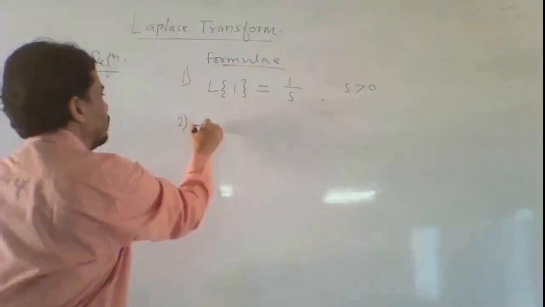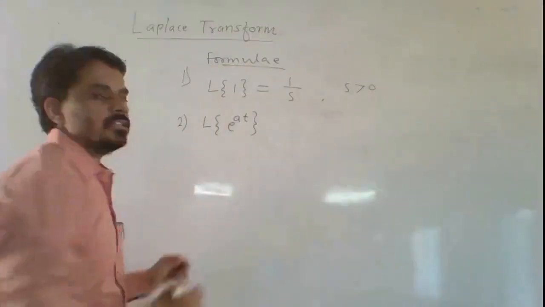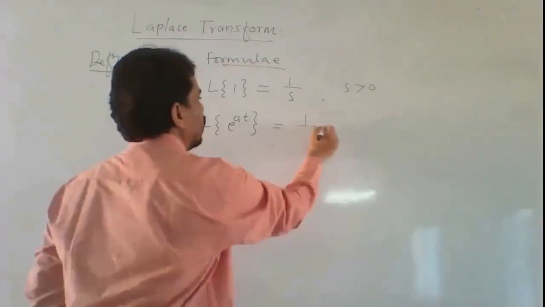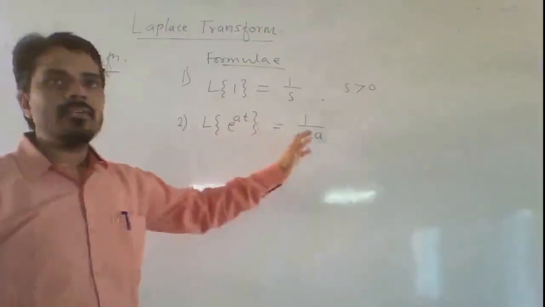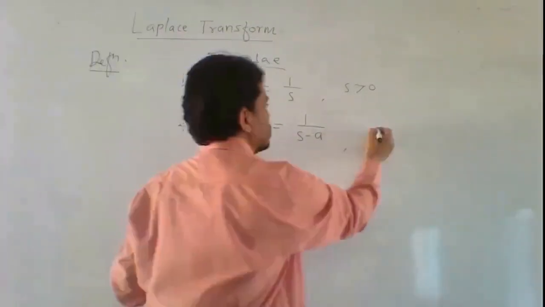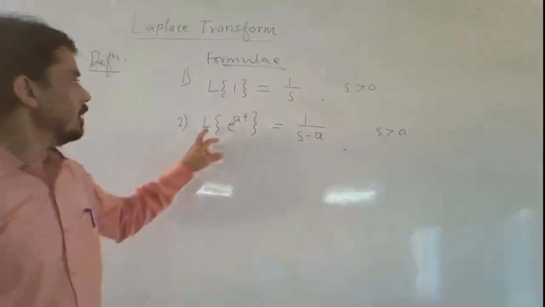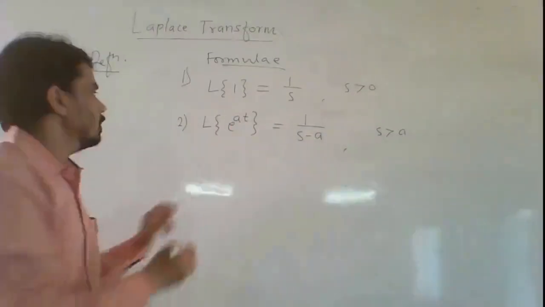Second is Laplace transform of exponential function e raised to the power at is equal to 1 upon s minus a. Here a is any constant, where s is greater than a. This is the Laplace transform for the exponential function e raised to the power at.